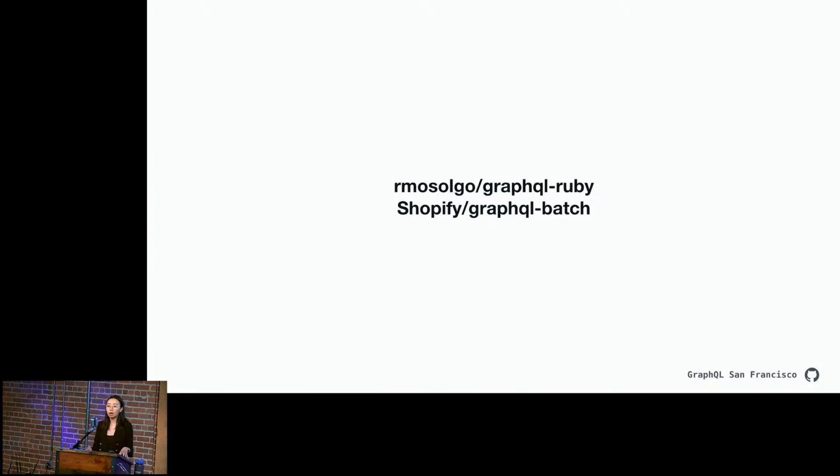And we rely on a lot of open source to do this. We use GraphQL Ruby, like I mentioned earlier, by a wonderful fellow GitHubber, Robert Masalgo. We also use the GraphQL batch that was built at Shopify. And both of these things, or both of these gems, kind of give us something called lazy execution.